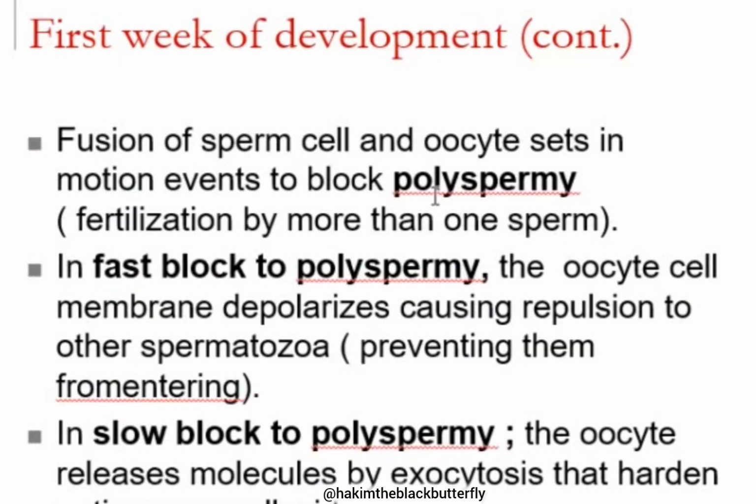Polyspermy refers to the oocyte being fertilized by more than one sperm. And this is not the normal way things should happen. Under normal circumstances, the oocyte is supposed to be fertilized by one sperm.